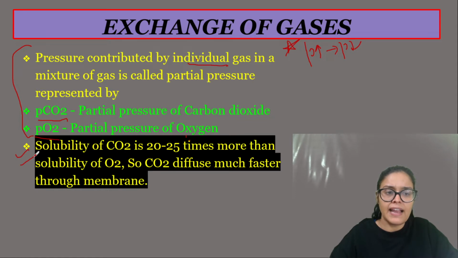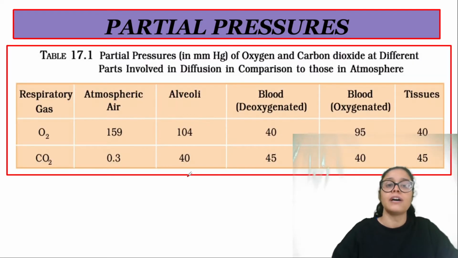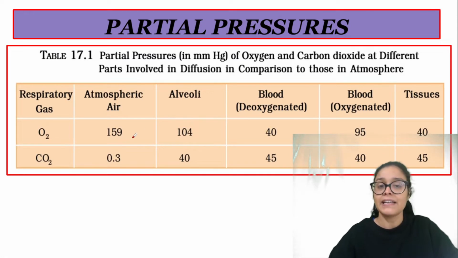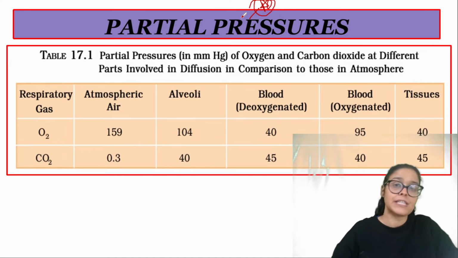Then obviously I have told you that the more the solubility, the faster the diffusion would be. तो CO2 की solubility 20 से 25 टाइम, solubility of CO2 is 20 to 25 times more than the oxygen solubility. Hence, obviously CO2 will diffuse faster through the membrane, right? And they have given this NCERT number of partial pressure, the value of the partial pressure of gases in different spaces.